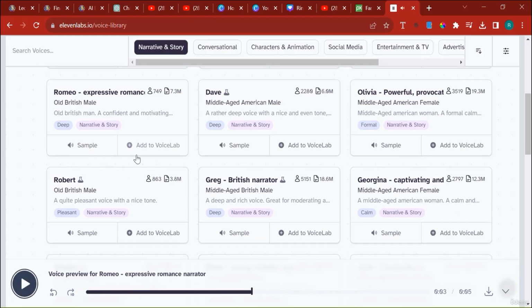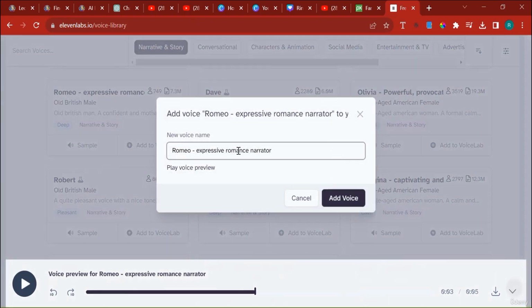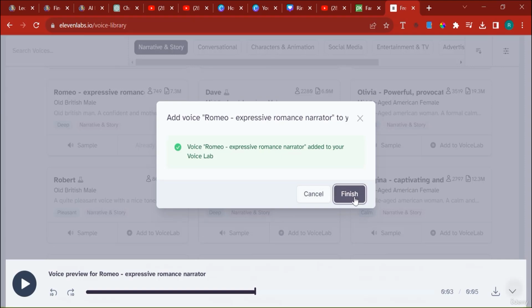Yes. This one is good. So when you like a voice, click Add to Voice Lab. And immediately here, they'll ask you to rename it. I'm just going to keep it as is. Click Add Voice. Now the voice is in the Voice Lab.